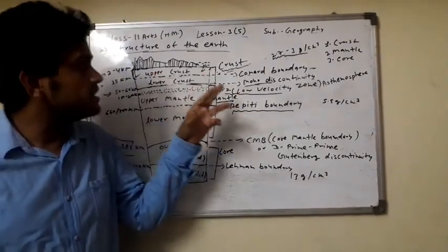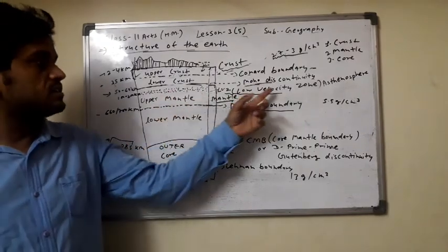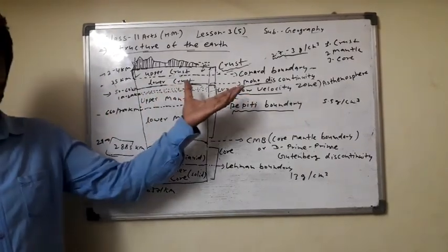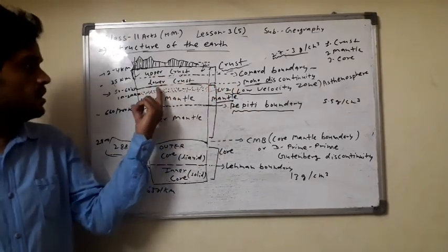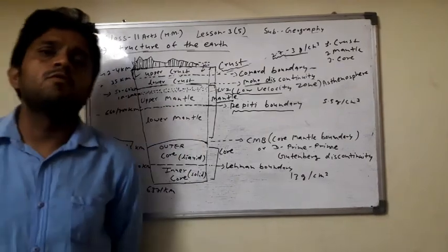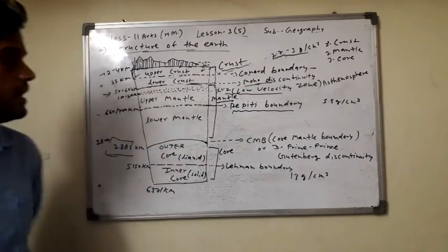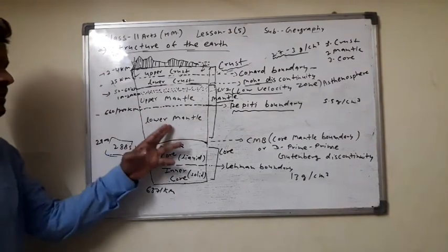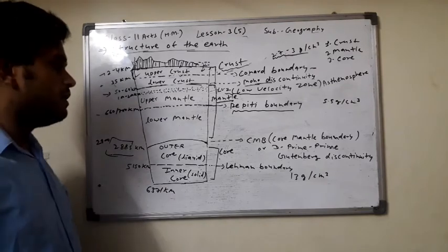Here the Moho discontinuity separates the lower crust and the upper mantle. Here is the most important question: the Moho discontinuity was discovered by Mohorovicic, the geophysicist, and this discontinuity separates the lower crust and the upper mantle. Lithosphere is considered approximately 200 km. The thickness of the lithosphere is considered approximately 200 km, and the upper mantle and the lower mantle are separated by the repetti boundary.